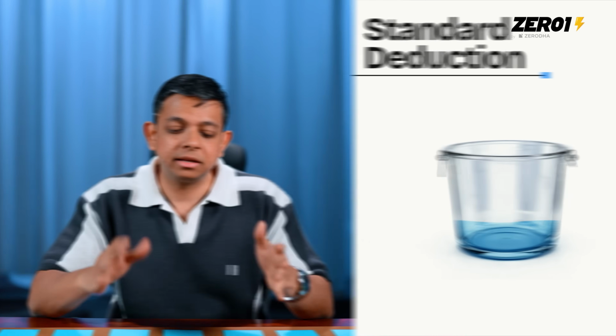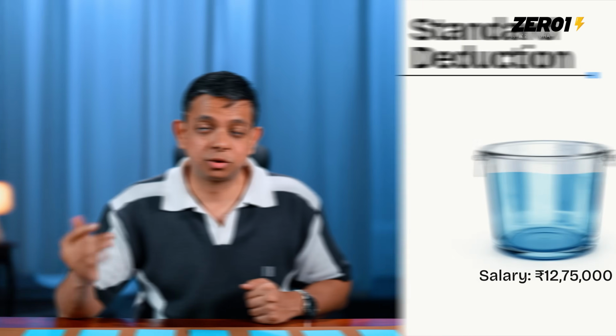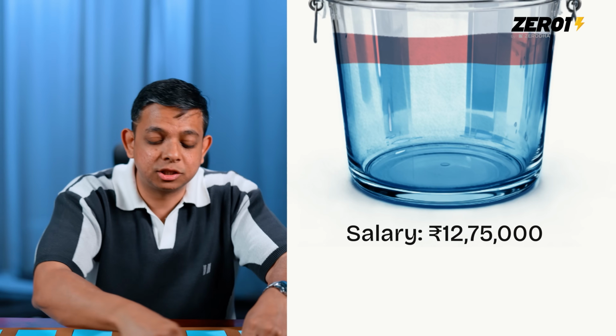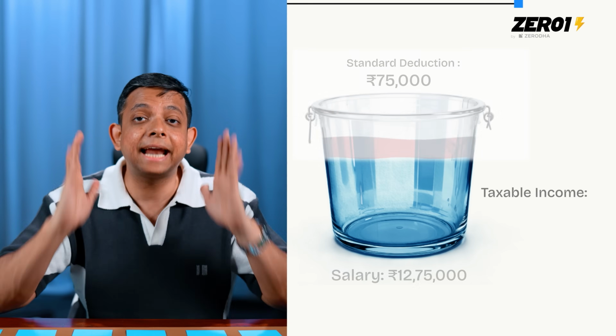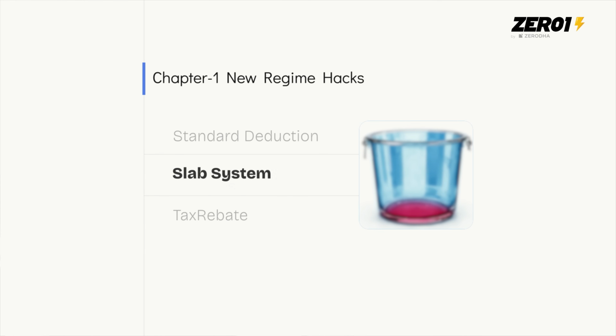So let's suppose someone's gross salary or their salary is 12,75,000 rupees. As the name suggests, it's standard, as in it's applied to everyone, and deduction, as in it's reduced from your salary. So this amount is 75,000 rupees. Therefore, if your salary is 12,75,000, the deduction is 75,000, the taxable income is 12 lakh rupees. Next, let's understand the slab system.